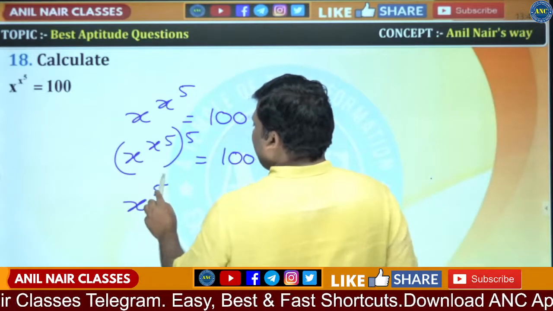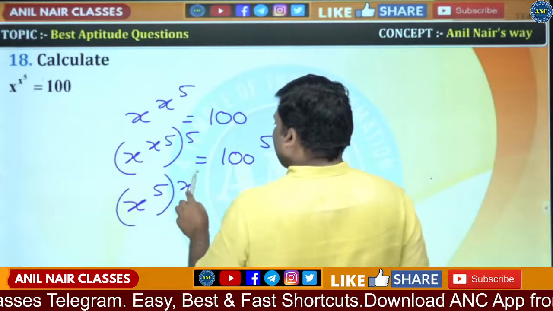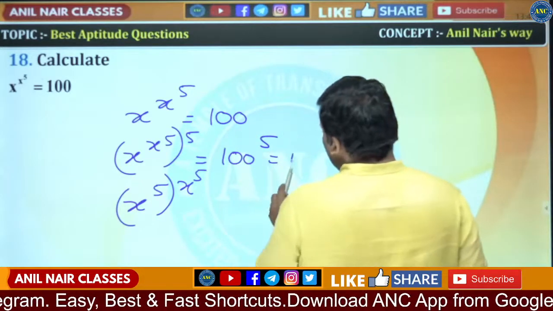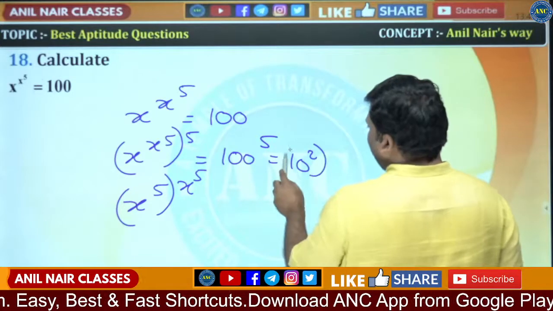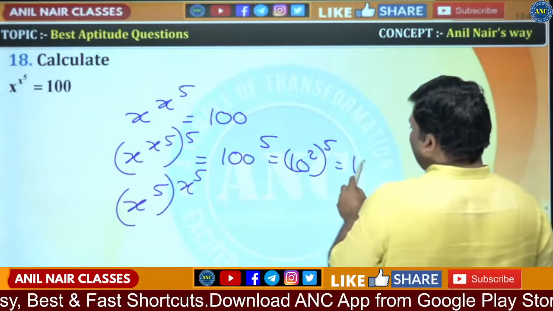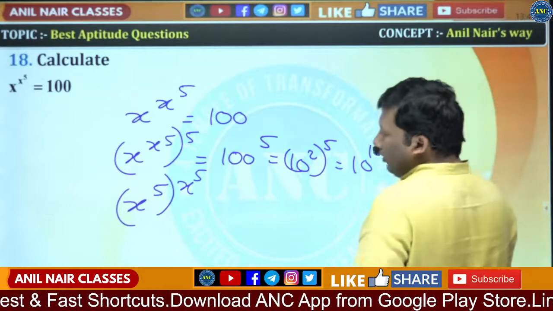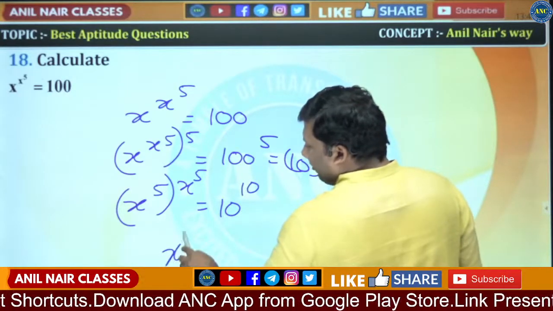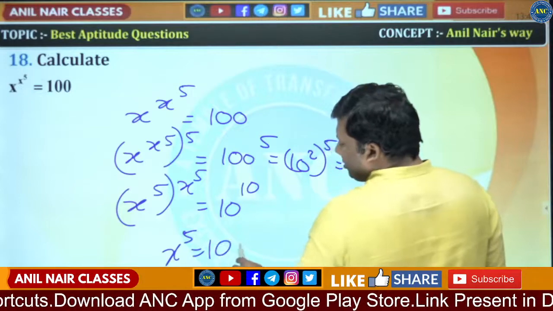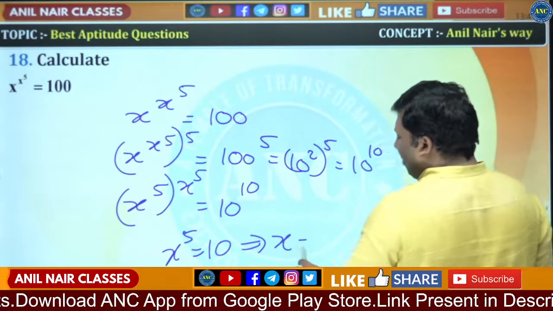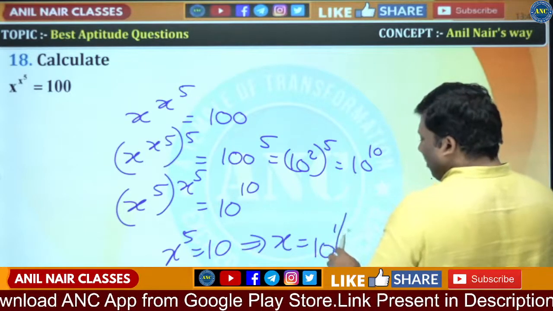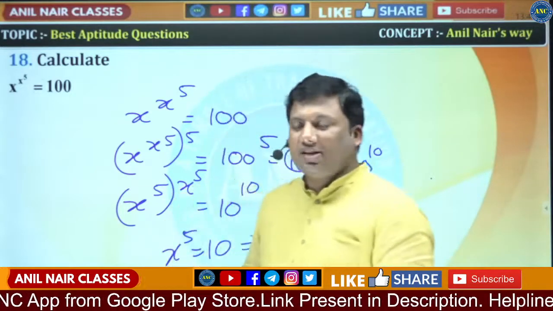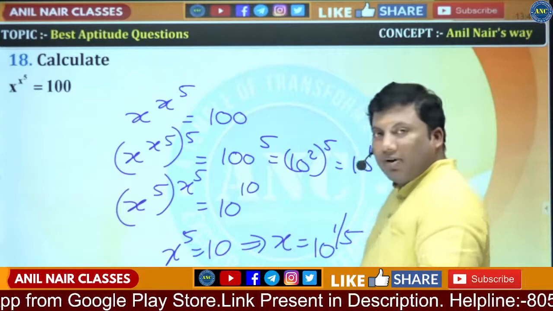It is x power 5 power x power 5. 100 is 10 square, power 5, so 10 power 10. So this is 10 power 10. X power 5 is 10, so the x value will be 10 power 1 by 5. I hope the idea is clear. X will be 10 power 1 by 5.